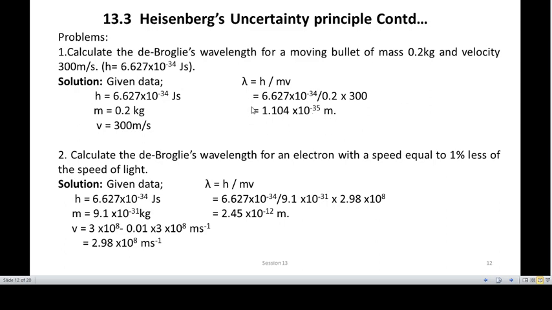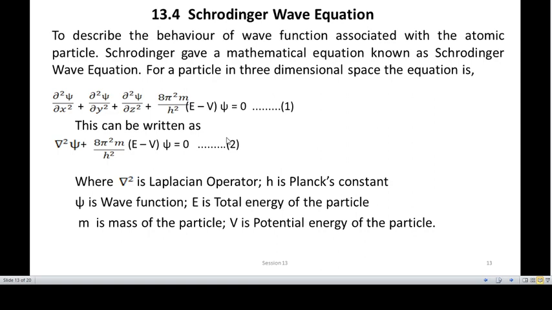Similarly, you can calculate either lambda, or you can calculate m, or you can calculate v if you are given the remaining parameters. Okay. Now let us move on to another important equation, that is called the Schrodinger wave equation.